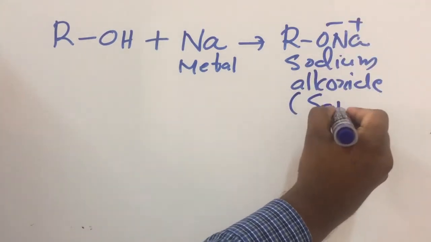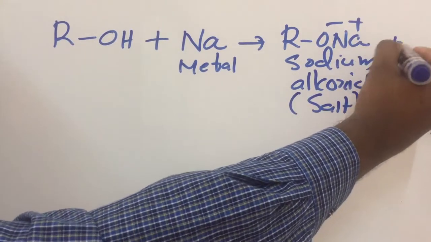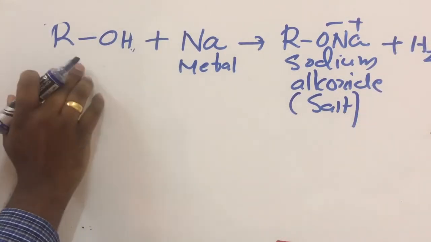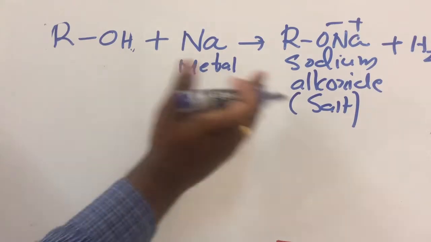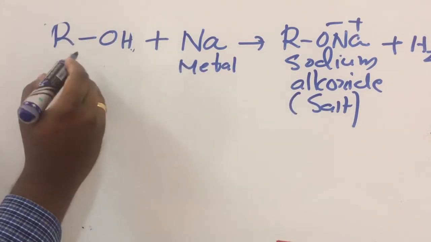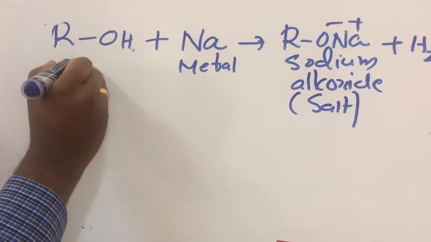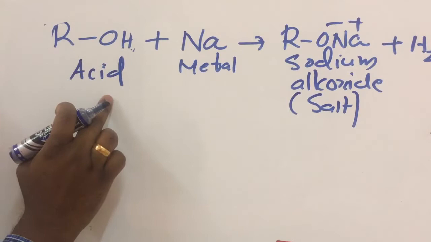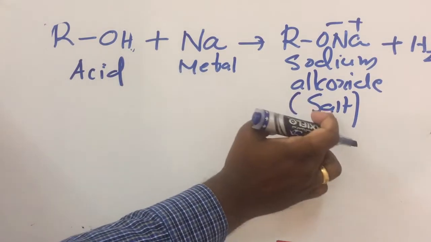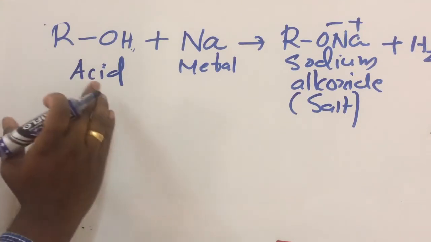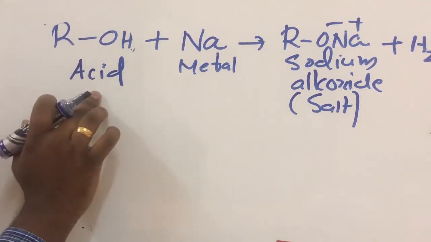Sodium alkoxide is a salt. The byproduct is hydrogen. Can you predict the nature of ROH? For getting this product, alcohol is an acid. Acid plus metal gives salt and hydrogen.